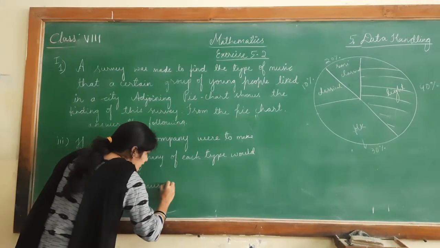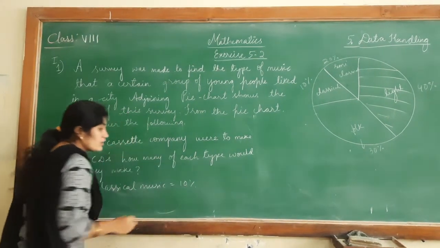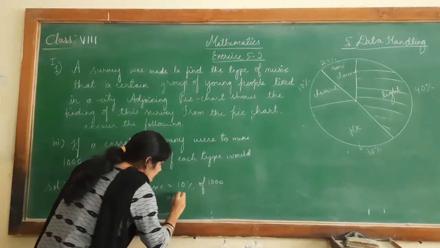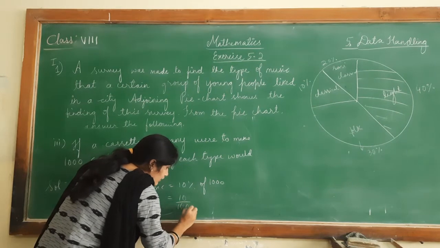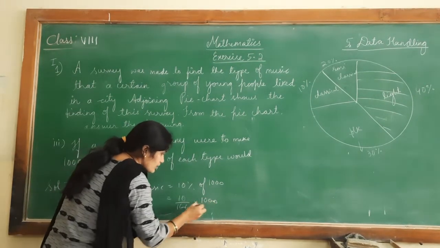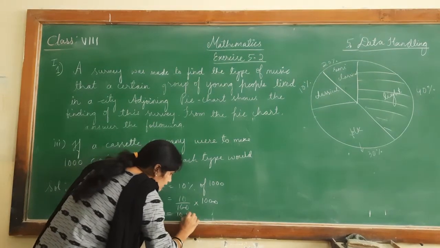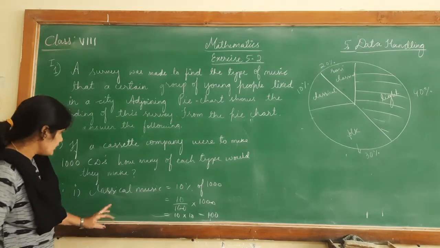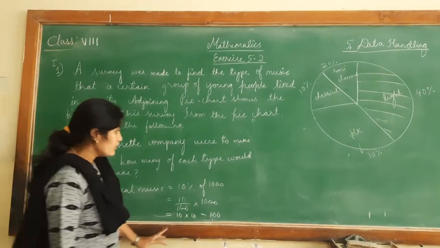Classical music is given as 10%. So 10% of 1000 is 100. They would make 100 CDs of classical music.